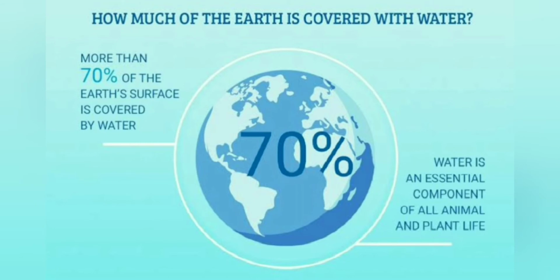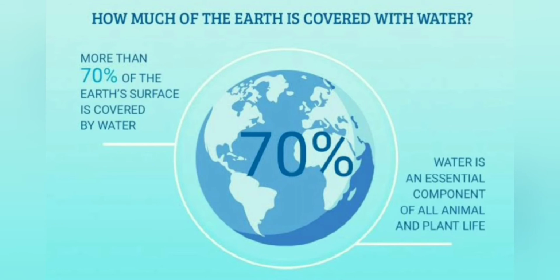Then from where do we get the rain, children? We get rain from the clouds. Clouds are made up of water vapors, water drops or ice crystals floating in the sky.